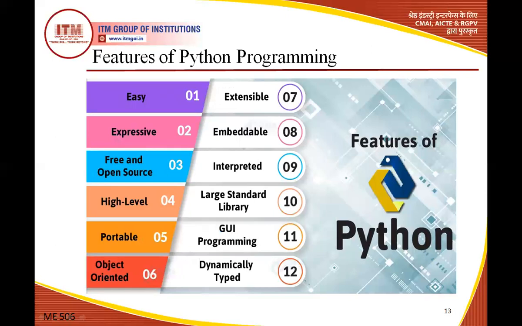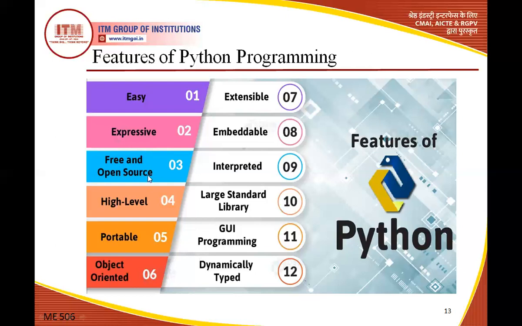So at last, the features of Python programming. These are some features I discussed with you. First one, easy. Easy means it's an easy language, with English syntax, so it's an understandable language. Expressive means that you can do programming in an easy way. Suppose we have 100 lines of code in C language, you can reduce it to 10 or 20 lines of that program. So this is expressive.